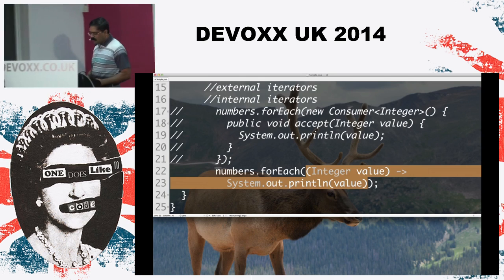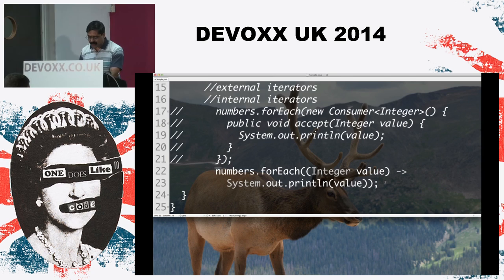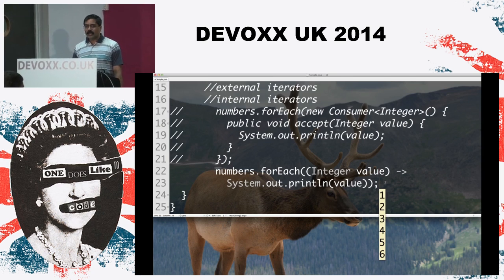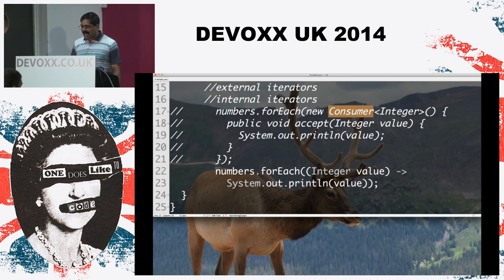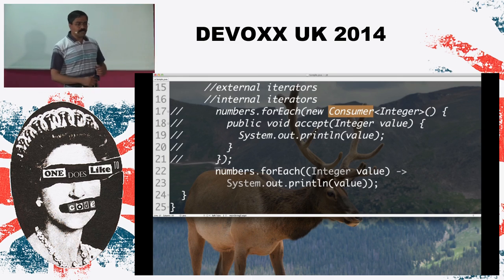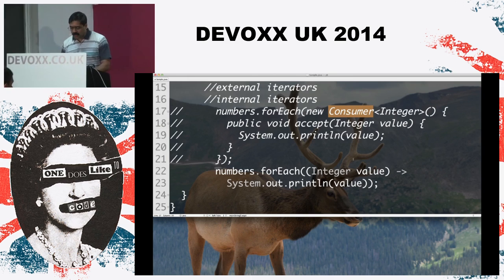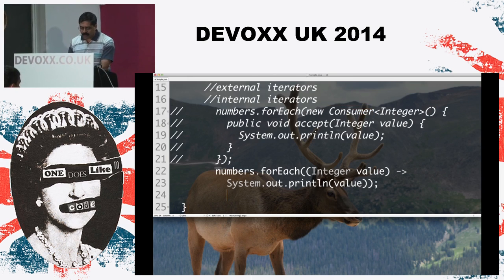So we don't have a name for this method. So this code actually works, as you can see, produces exactly the same result as the other code. In other words, anywhere a SAM or a single abstract method interface is expected, now we can send a Lambda expression in this code, as you can see right here. Well, that's great so far, but there's still one other problem we are dealing with in this case.